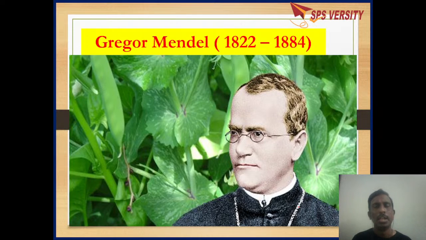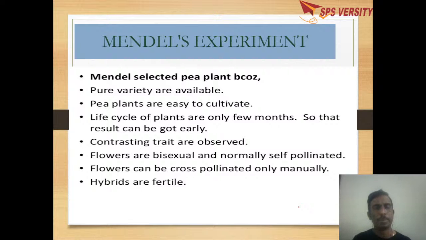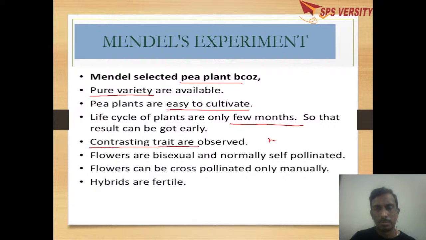First we look into Gregor Mendel, what he has done. So when you come to Mendel's experiments, as already told, he has taken the Pisum sativum plant for his experiments. What is the reason for taking it? The reason is, pure varieties are available and it is easy to cultivate Pisum sativum. The life cycle of the plant is only a few months, so that we can get the result early. And many contrasting traits are observed.